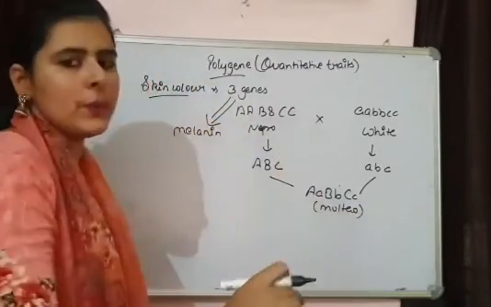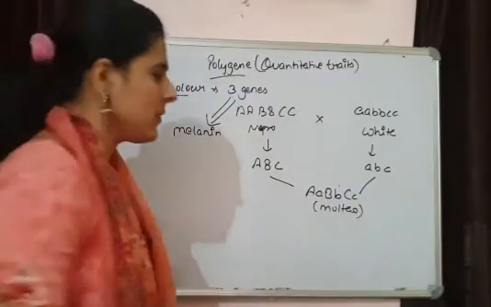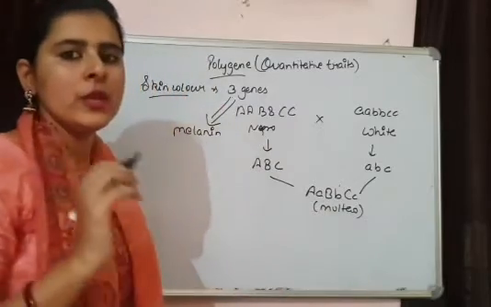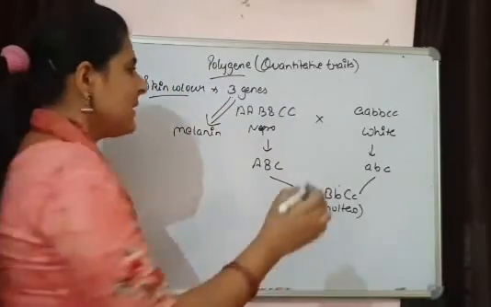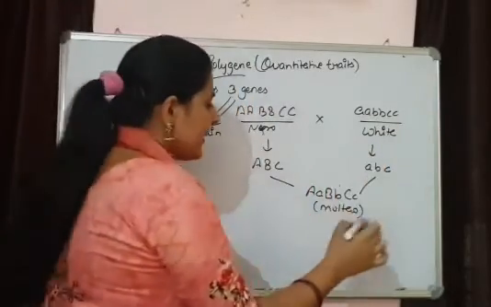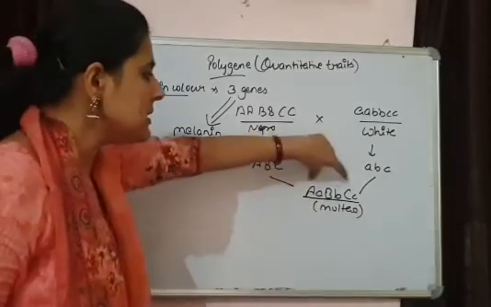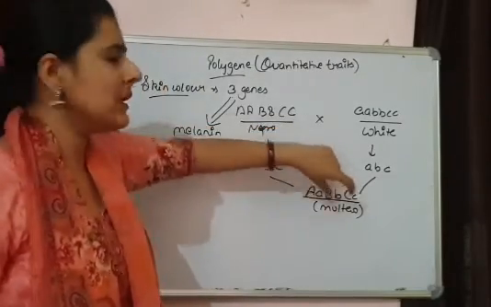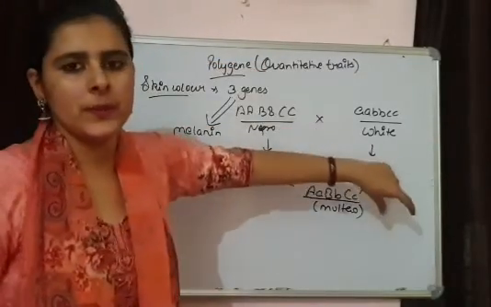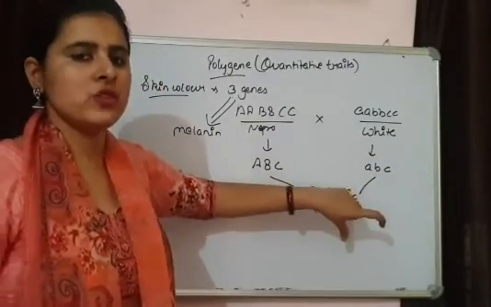The skin color will be intermediate between these two individuals, because if you count the number of dominant alleles, here 6 alleles were dominant, here no allele was dominant, and in the progeny 3 alleles are dominant. So 3 alleles are going to give the skin color somewhat in between. This is how we get the first progeny, the F1 generation.